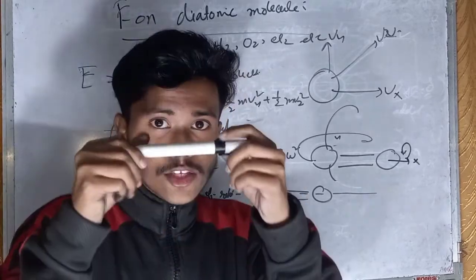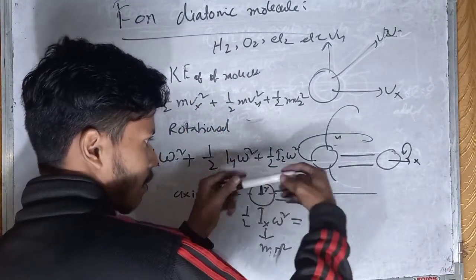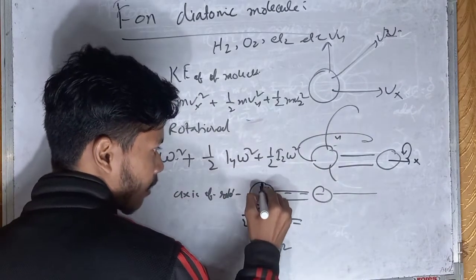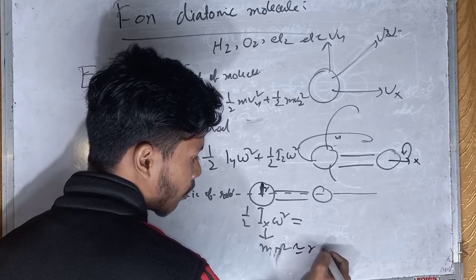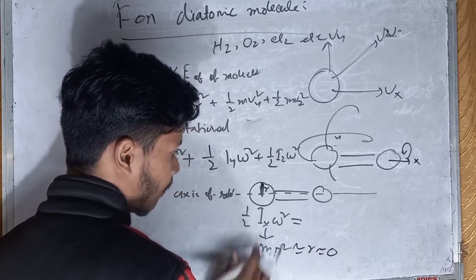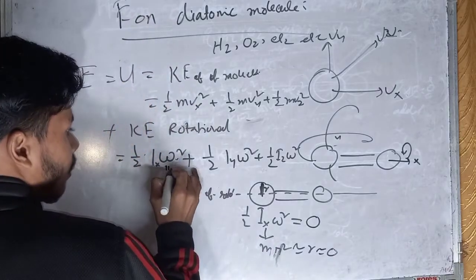Since in this motion the distance moved is r, and this radius r is very small, it will be 0. Then the I omega square term will be 0. So this term will be 0.